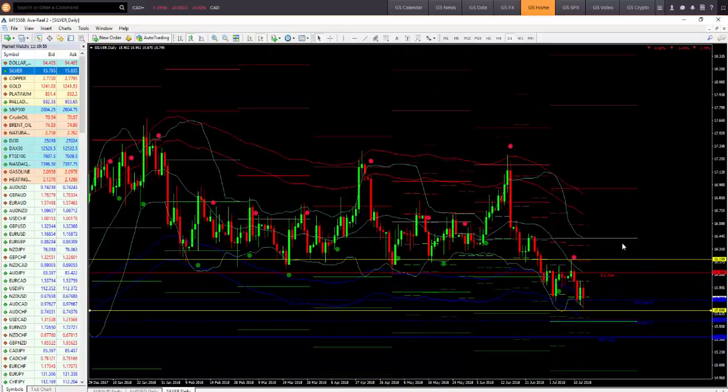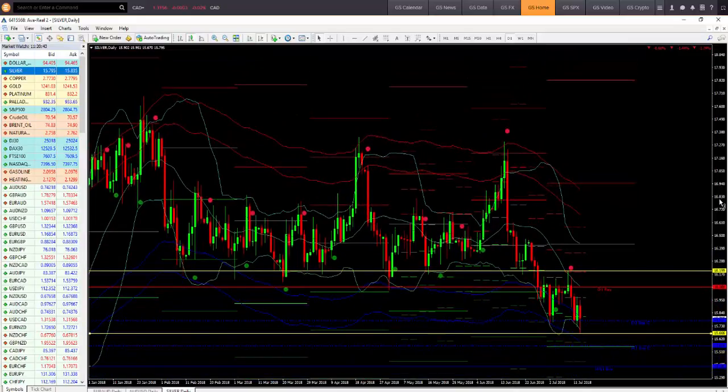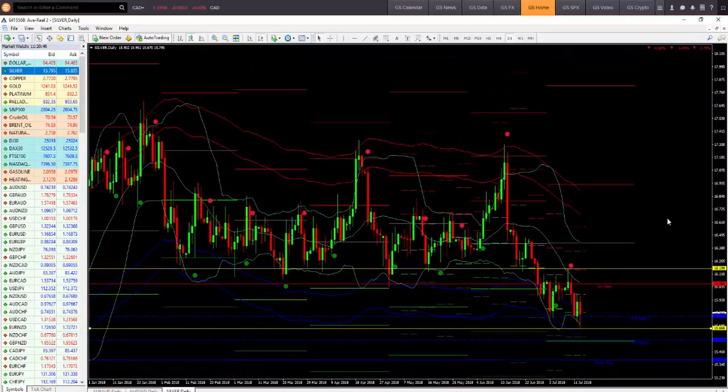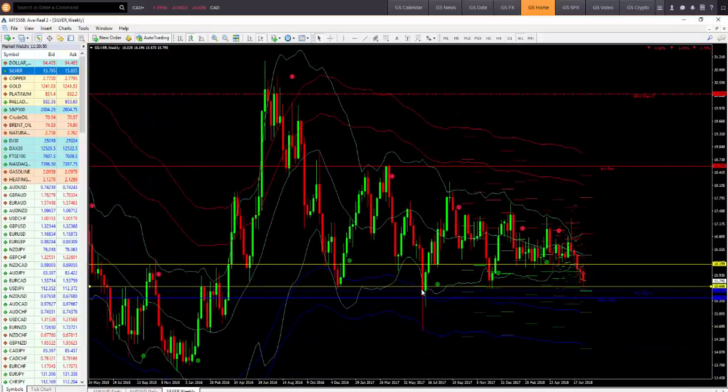On the flip side of that, if silver does not get a bid next week and it rolls over and we revisit Friday's low, the next level of major support below that zone resides at $15.50 per ounce. And if we were really to see a flush out here for silver, it's not out of the question that we could revisit $15 per ounce, which would essentially take us back down to the swing lows here that we revisited in July of 2017.